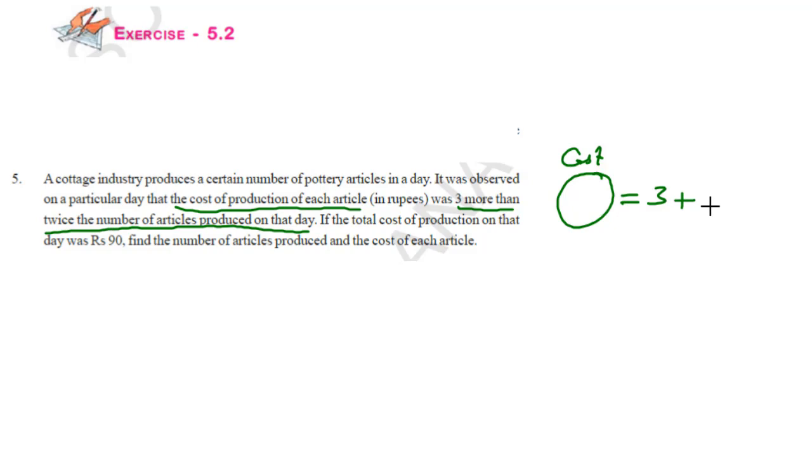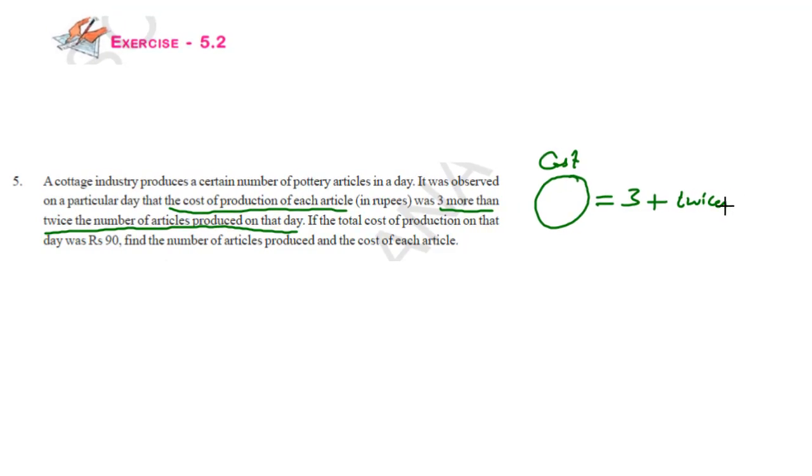So every day they are making some articles. If we twice that number of articles, twice means what we have to do? Double. So if we double the number of articles that are produced on that day, we get some number. For that, if we add 3, then we get the cost of each article that was produced on that day.